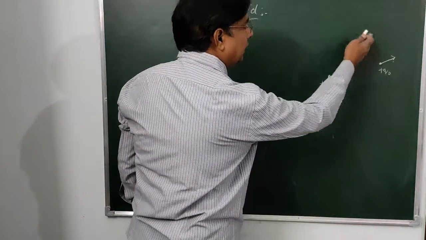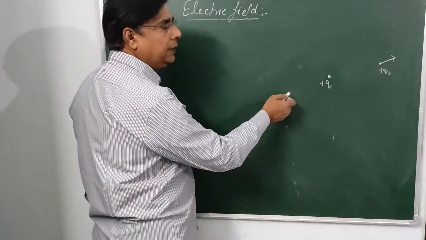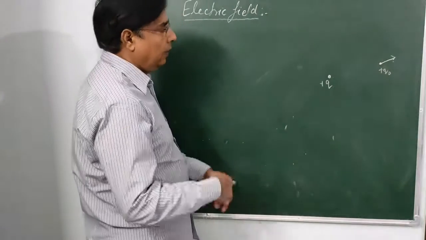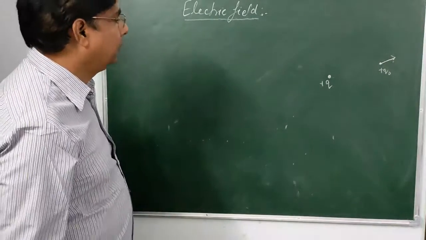So this region is known as the electric field. Here if we try to bring any charge, it will experience a force of attraction or repulsion.